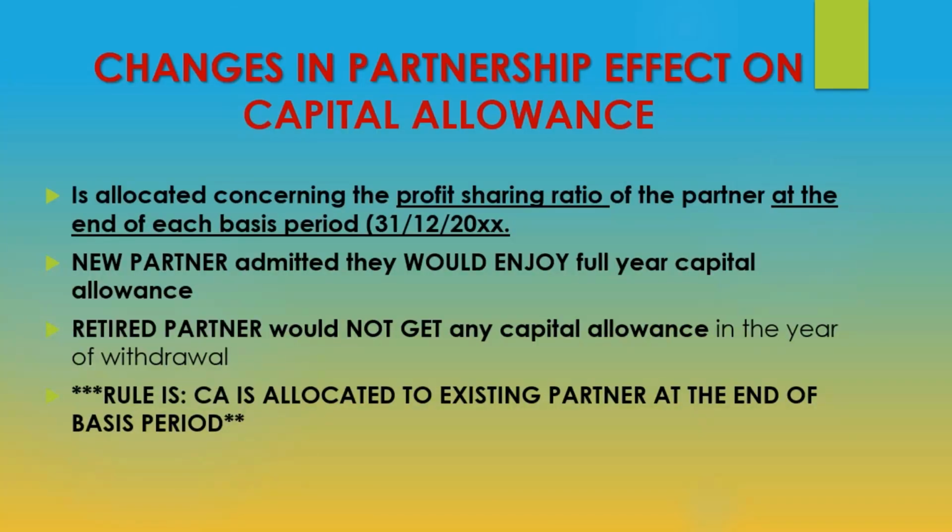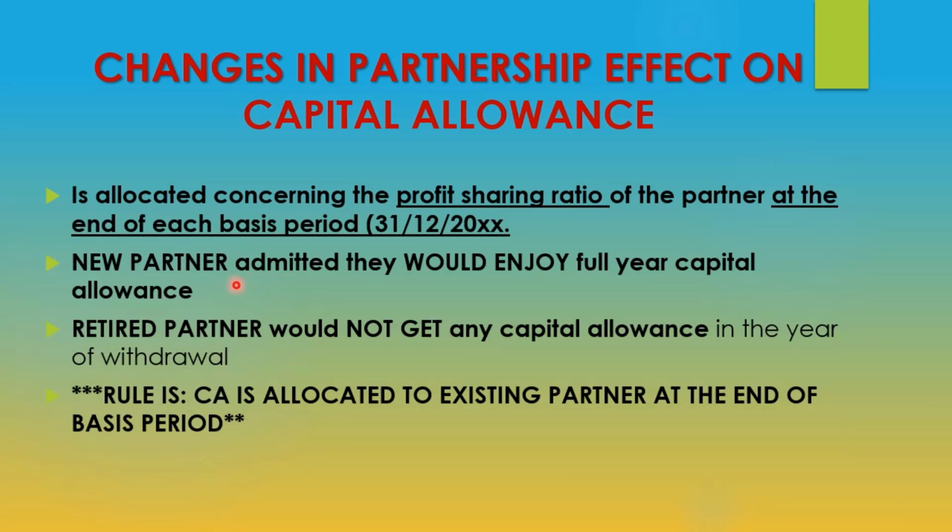Alright, when there is a change in the partnership, there might be new rules for capital allowance. Okay, so let's read here. The capital allowance is allocated according to the PSR of the partners at the end of each basis period.